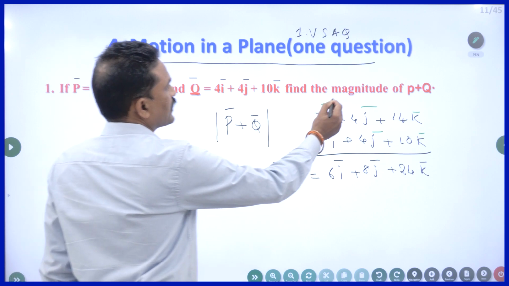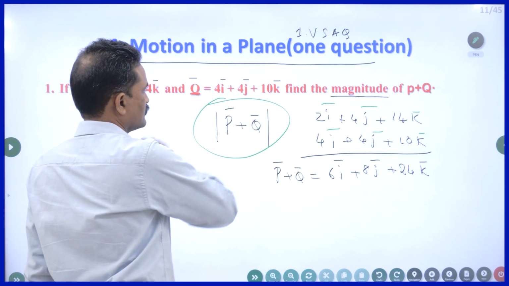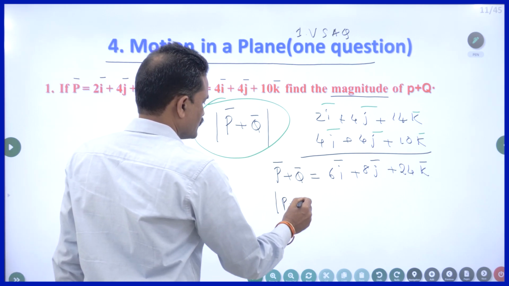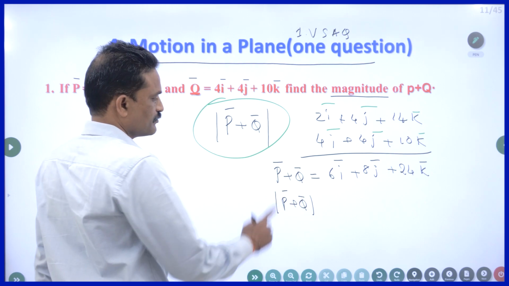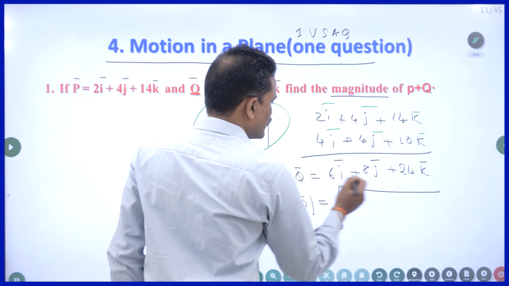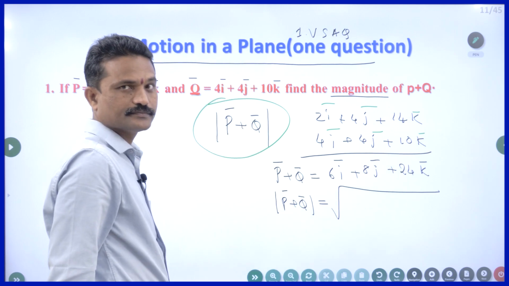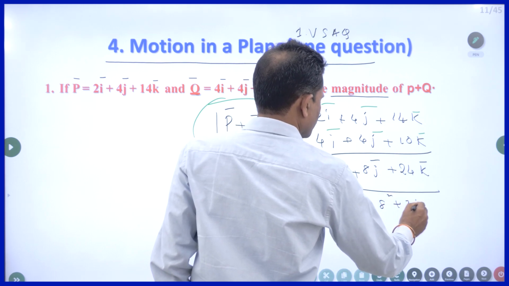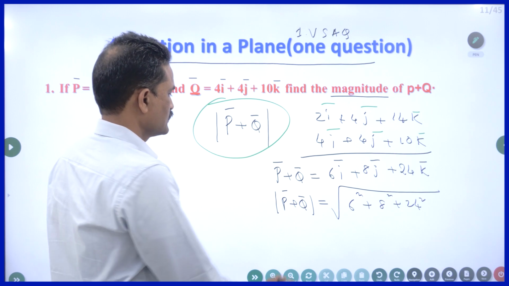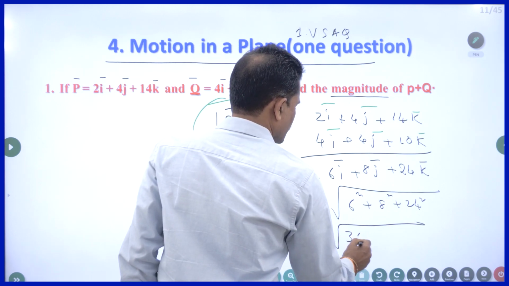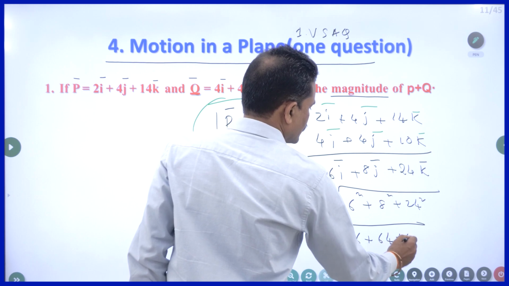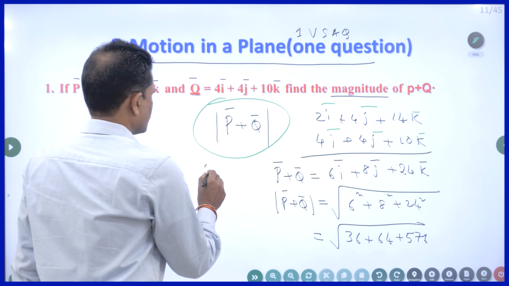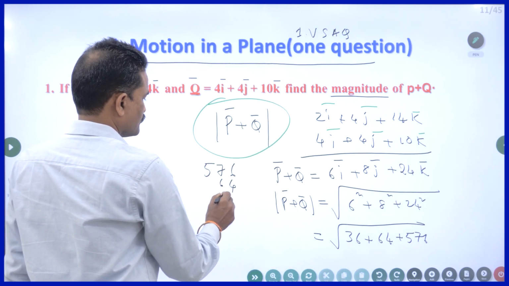Now in the question he is asking magnitude. Magnitude is indicated by modulus, mod. Now how to write the value of P plus Q, that is the magnitude of P plus Q? You have to indicate it by mod. How to get the mod? Square 6, 8 and 24 and add them. That I already discussed. So it becomes 6 square plus 8 square plus 24 square. So this is 36 and this is 64. I think this is 576. You add, you will get some answer. So I think it is 576, 64, 36.